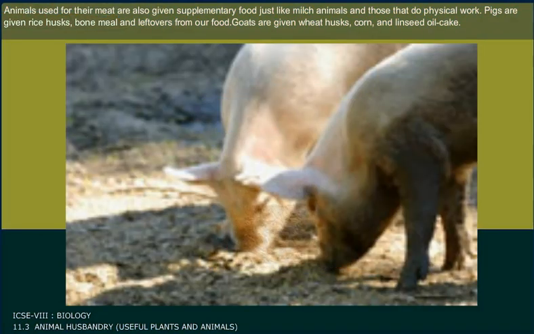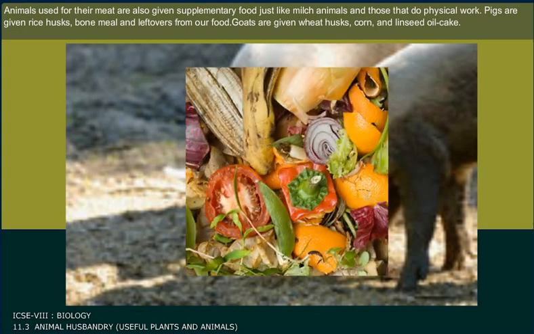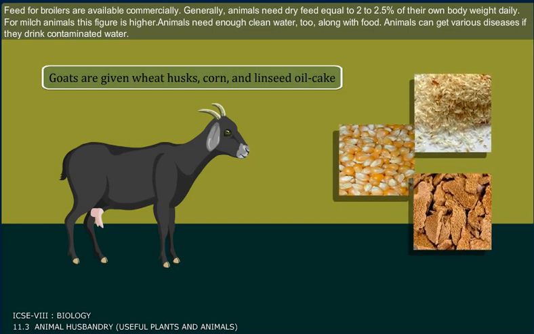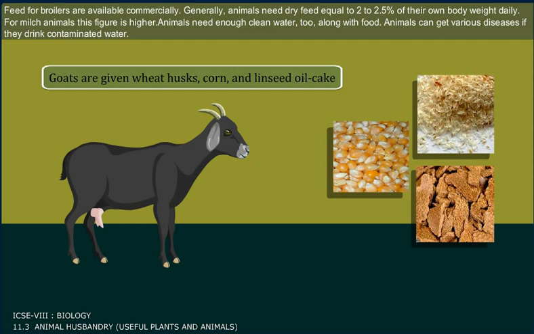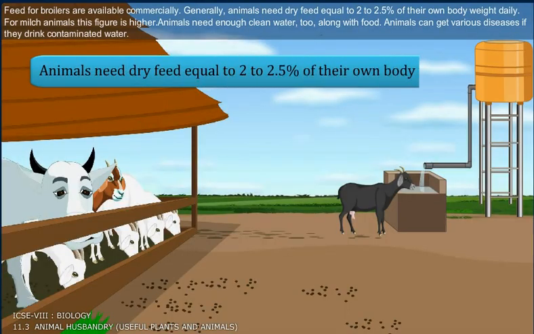Pigs are given rice husks, bone meal, and leftovers from our food. Feed for broilers is available commercially. Generally, animals need dry feed equal to 2 to 2.5% of their own body weight daily. For milch animals, this figure is higher. Animals need enough clean water too, along with the food. Animals can get various diseases if they drink contaminated water.